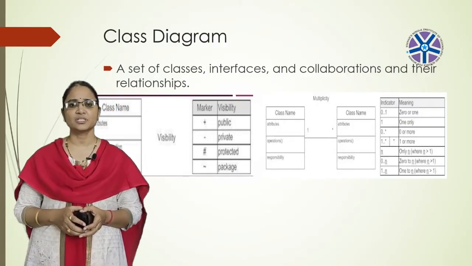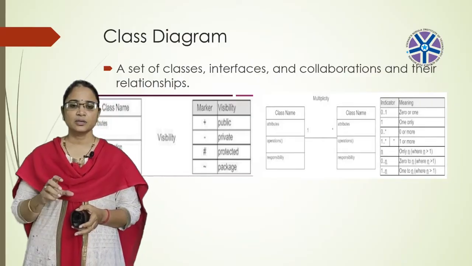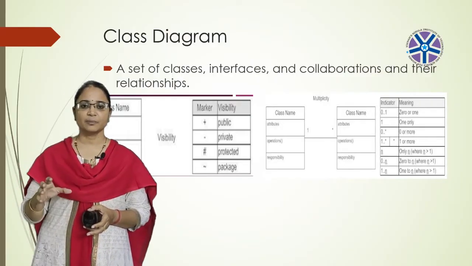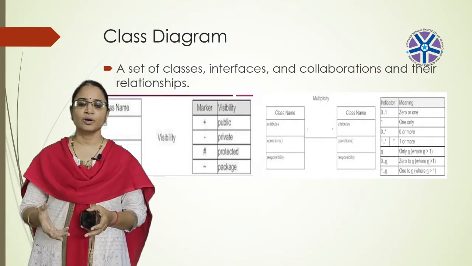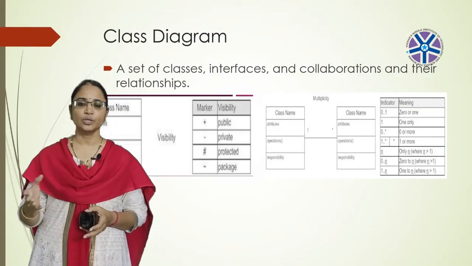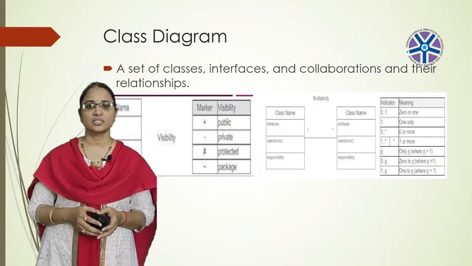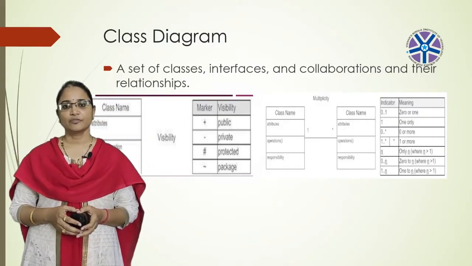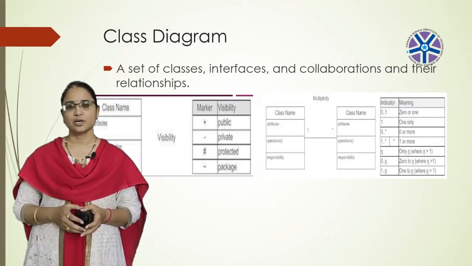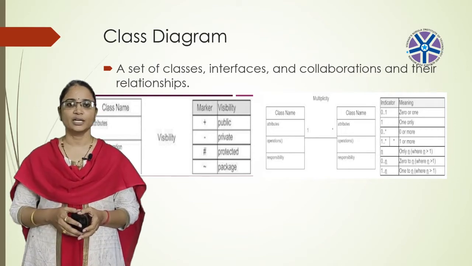And if you want to represent 0 to n, it means multiplicity. The company may have 0 or more employees. It means 0 to n. And 1 to n you can write as 1 to n. This represents the multiplicity of the relationship. It means association generally uses this type of multiplicity.